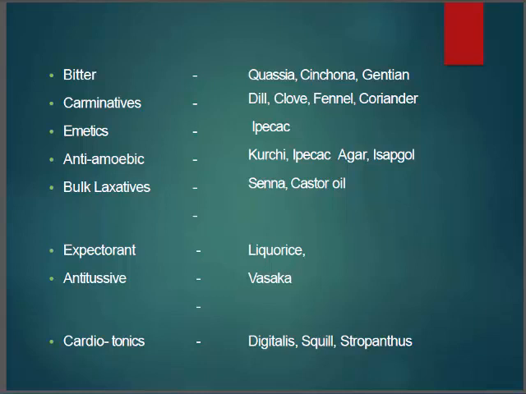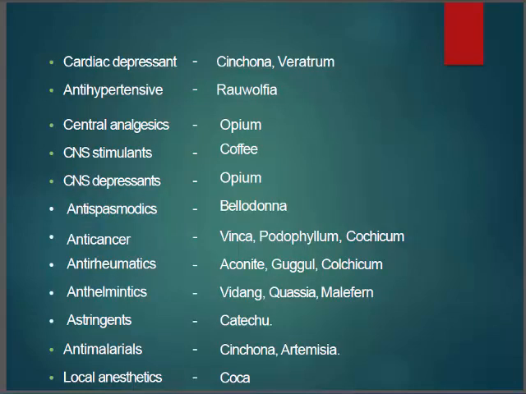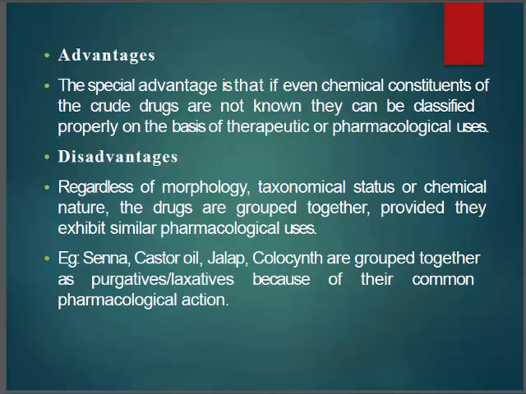You can classify them according to this: anti-cancer drugs, anti-spasmodic drugs, CNS stimulants, CNS depressants. If we ask what coffee is, it is a CNS stimulant according to this type of classification. So coming to the next, its advantage and disadvantage.